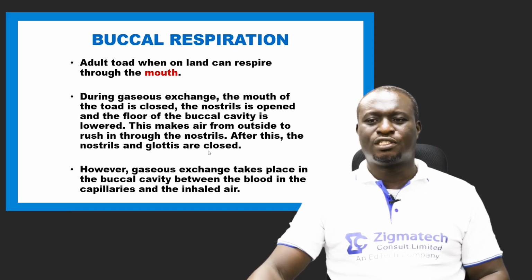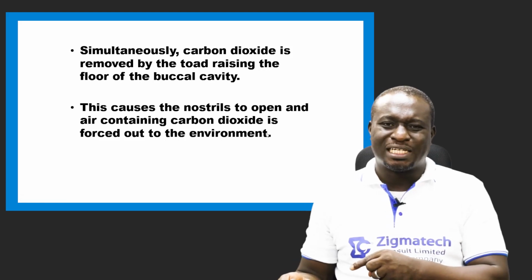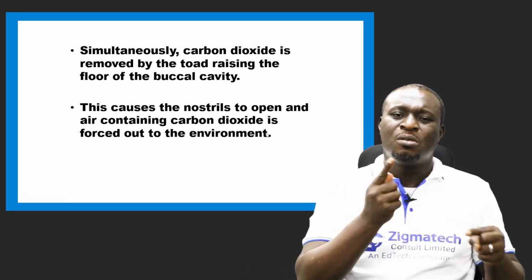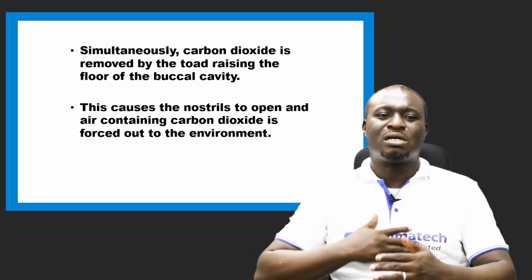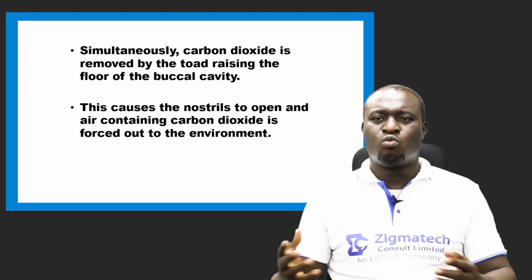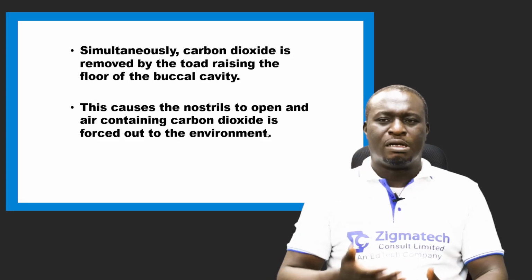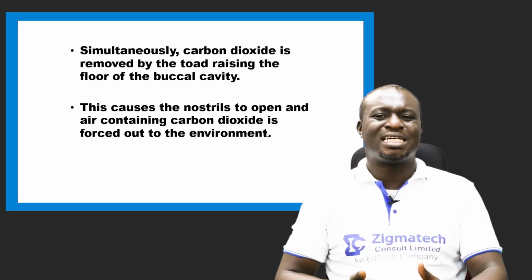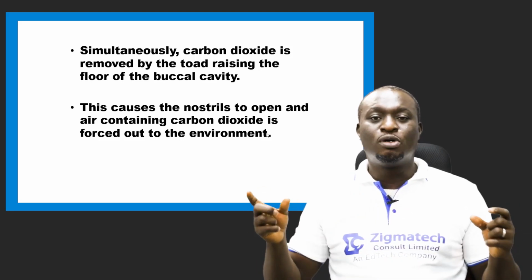Once this is done, carbon dioxide simultaneously passes from the blood back into the buccal cavity, and the floor of the buccal cavity is then raised up. Once this happens, the nostrils are opened again.